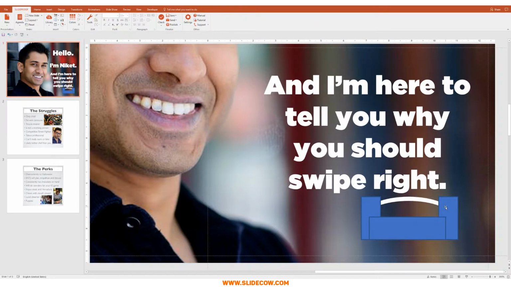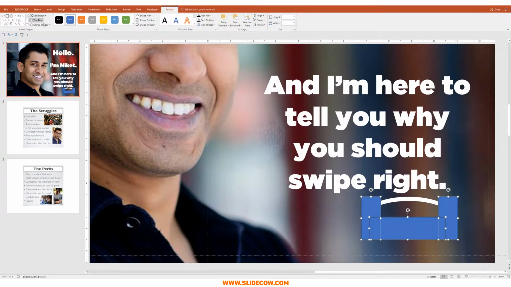So I'm going to click on all three rectangles, holding Control. I'm going to head over to Format, then Merge Shapes, and click on Union, right? And then I'm going to click on the white shape, then click on the rectangle. I'm going to head over to Merge Shapes under the Format tab, and then click on Subtract. And there we go. That's the shape we're looking for. Now we have our curved arrow.